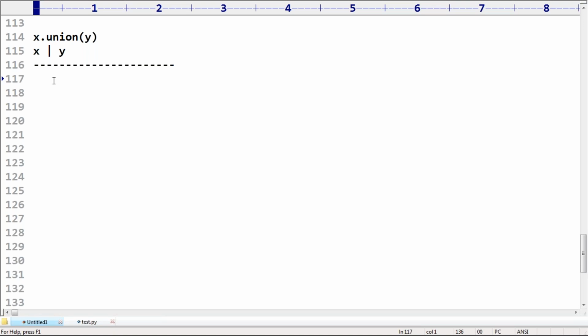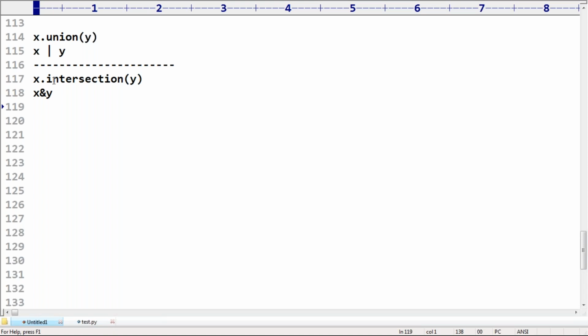Union, like this. Next, intersection, sir. Intersection means x.intersection(y). Either you can call the intersection method, which gives the common things, or use x & y. The and operator between two sets.